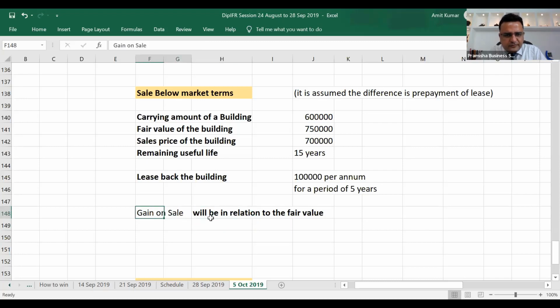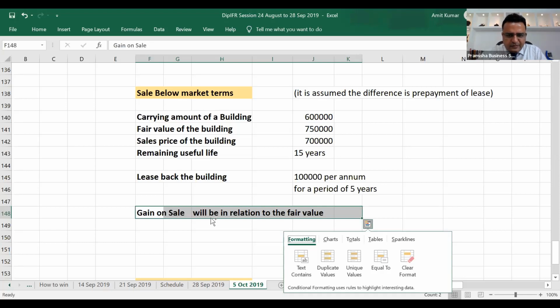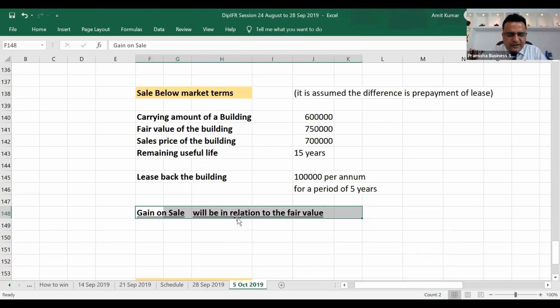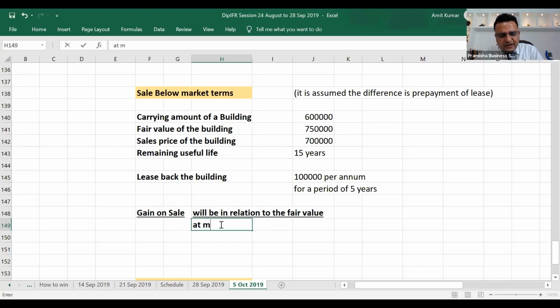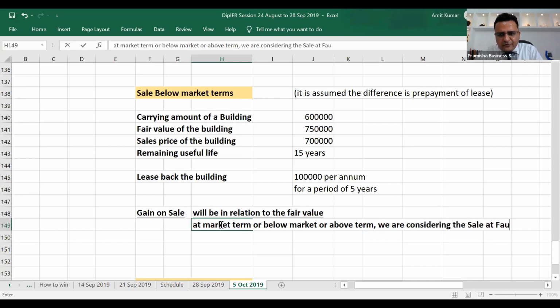Whether the sale is at market term or below market term, or above market term, we are considering the sale at fair value.